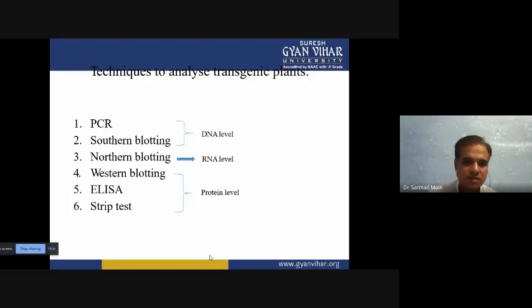Okay, then Western blotting is also there, and with Western blotting you can detect the protein level inside the solution. So when you take the cytoplasm, you can detect how much protein is being synthesized, and a specific type of protein. Because the transgenic protein is different, you know the sequences of the protein, so you can easily use Western blot or ELISA strip and strip test to detect the concentration of the